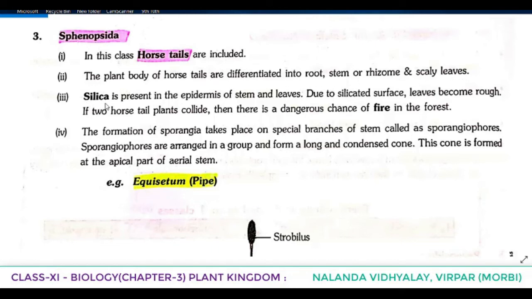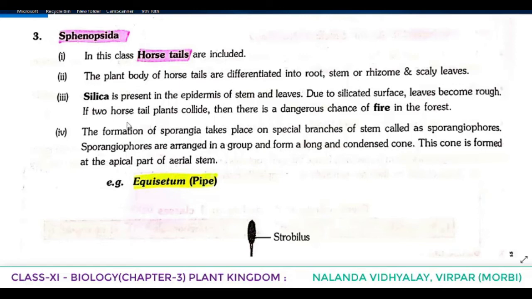Silica is present in the epidermis of stem and leaves. Due to the silicated surface, leaves become rough. So please see that silica is present in the epidermis of stem and leaves of horsetails. Due to the silicated surface, obviously the leaves become rough.